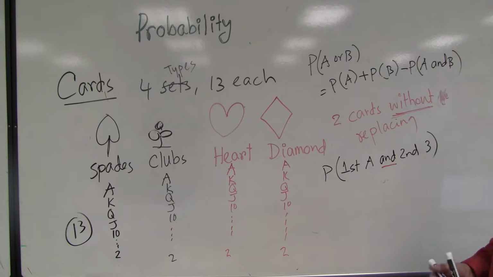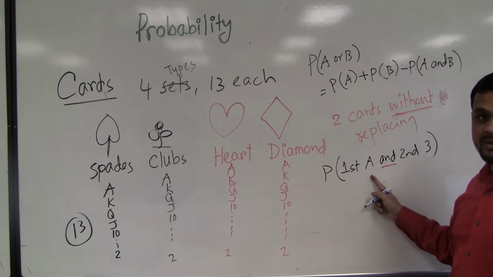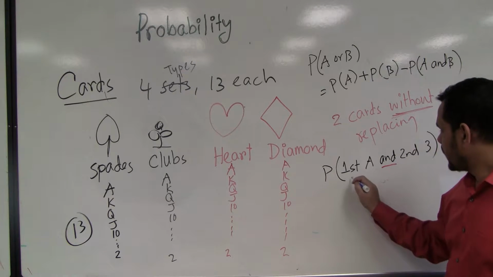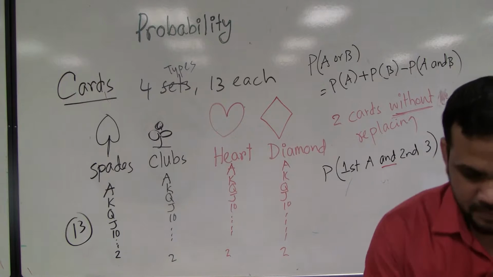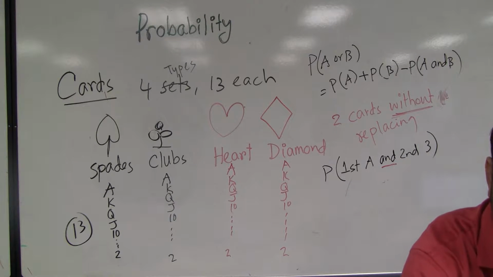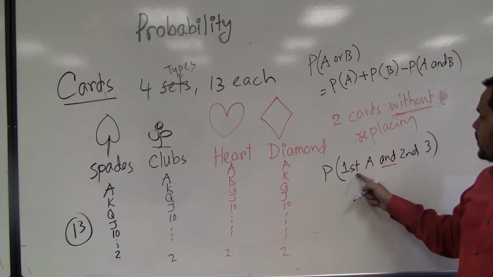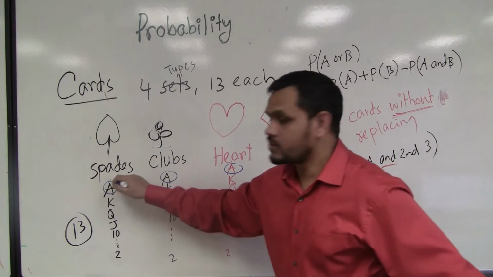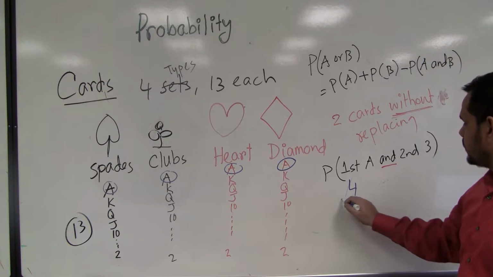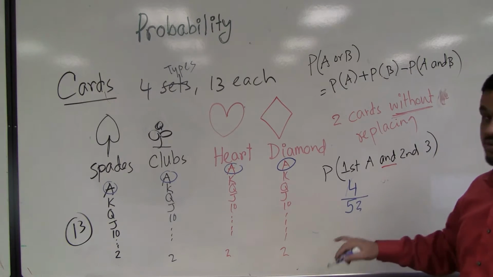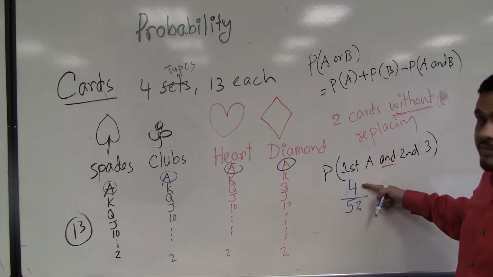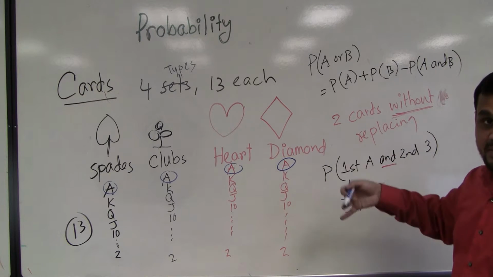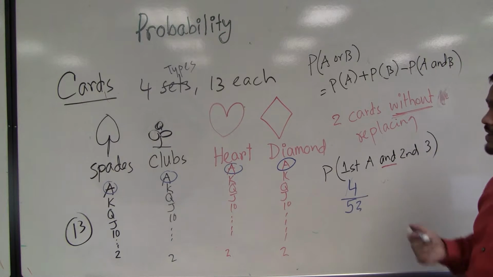Okay. Then first time A. What is the probability? Favorable option divided by total option. So first time A. How many A do I have? I have 1, 2, 3, 4. So I have 4 A. So 4 divided by 52 because total cards are 52. Favorable option divided by total option. Favorable, that means what I am asking or what I am expecting.